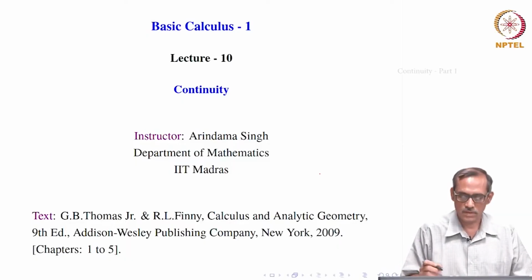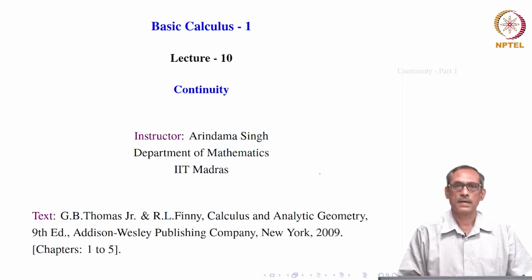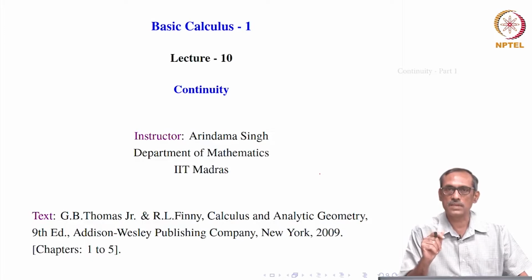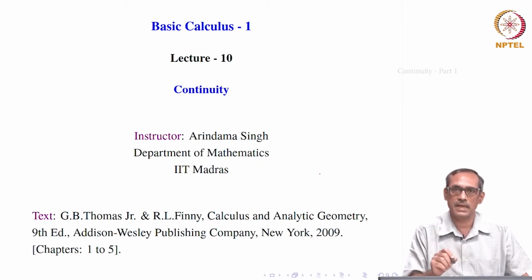Okay, this is lecture 10 of basic calculus 1. If you recall, we had just discussed the concept of limit at a point, a real number c, and in that connection we had left side limits and right side limits.